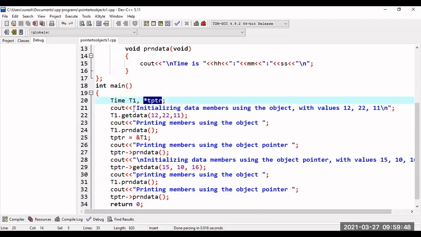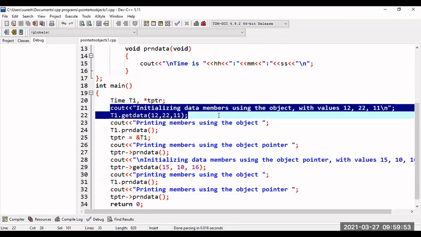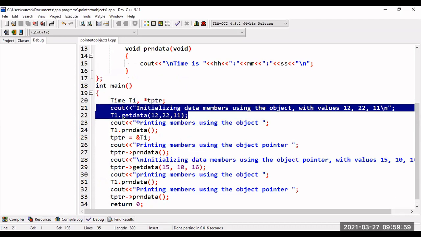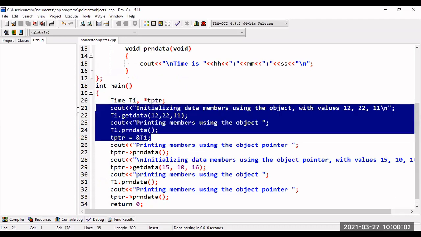*tptr. Okay, so initializing the data members using the object with the values 12 22 11. So that is nothing but getdata, I called it with 12 22 11. After that, printing the members. Okay, I just printed these members.